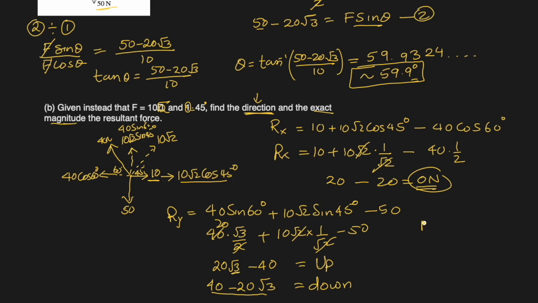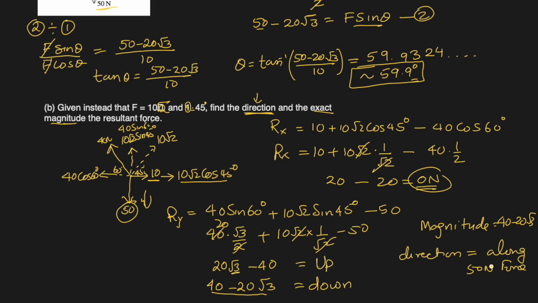So let me write here clearly, magnitude equal to 40 minus 20 square root 3, and the direction, I can't write down here actually because it is a coplanar force. It is not a vertical force, so I can't write down. I will write along the 50 newton force, which was downwards. In this direction we will have, right? So along the 50 newton force, this is the direction.